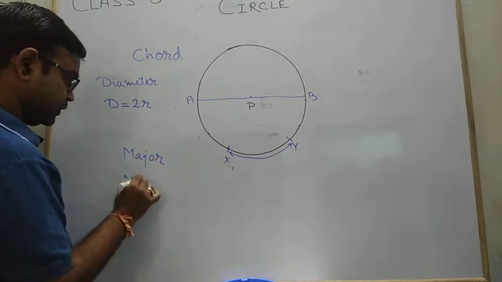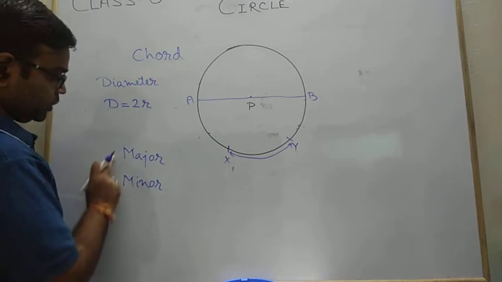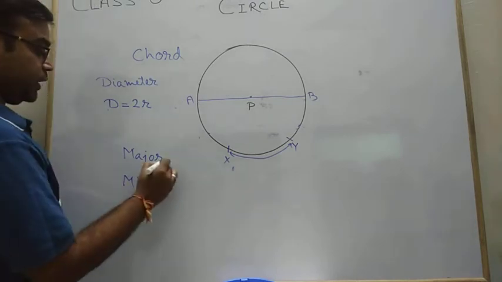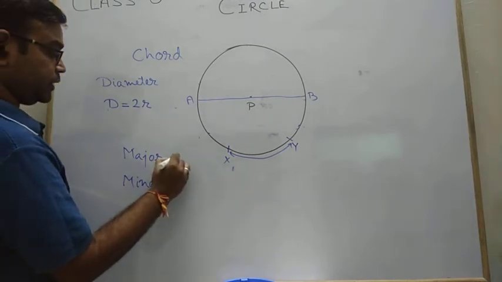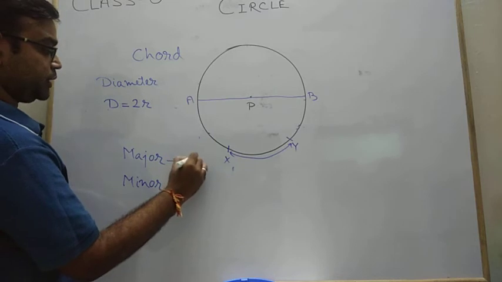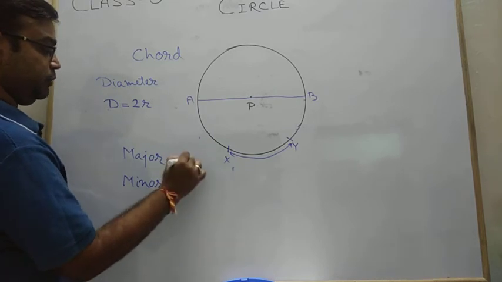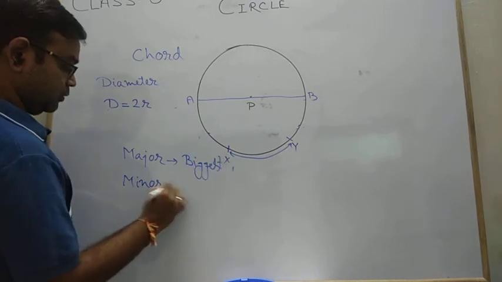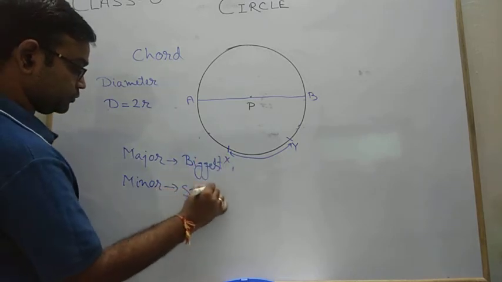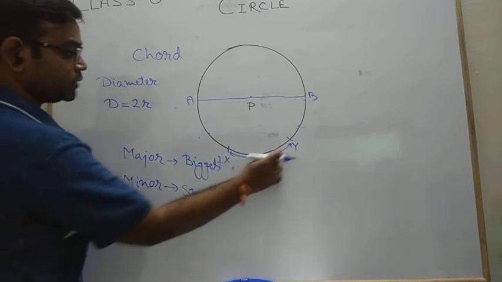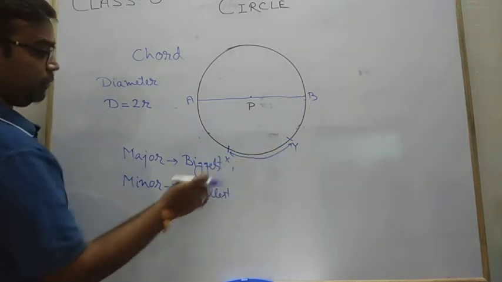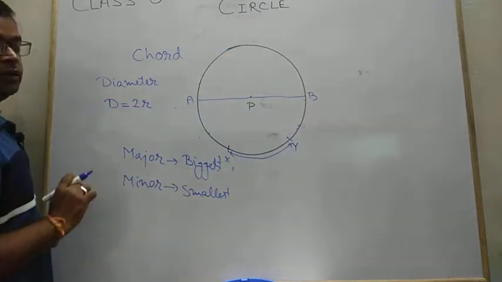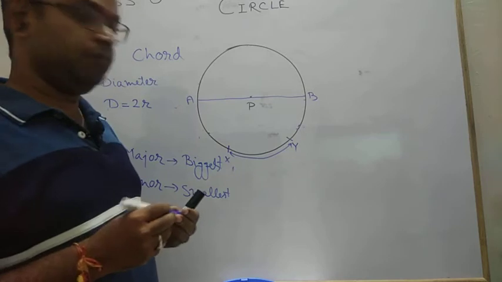Always in the case of a circle, we use these two different terms for various parts of the circle. Major arc means the biggest arc part. Minor means the smallest one. So this XY is your smallest arc or minor arc, and this XY is your bigger arc or major arc. So hope this part is very clear to you.